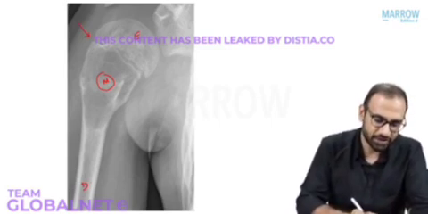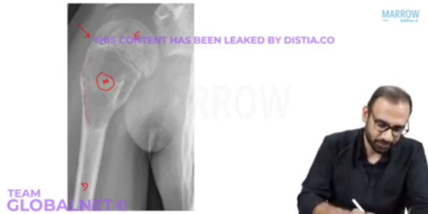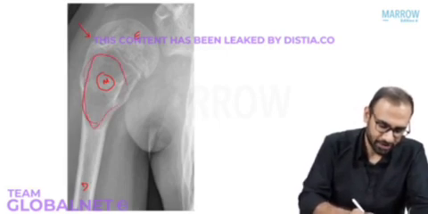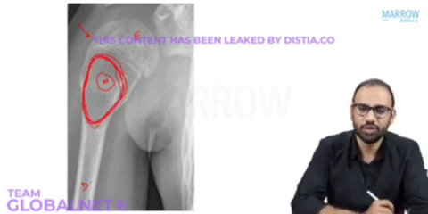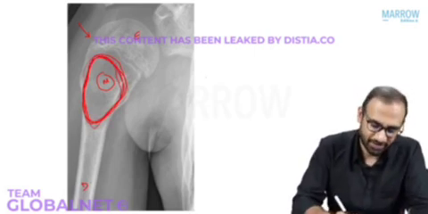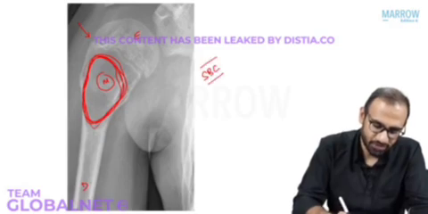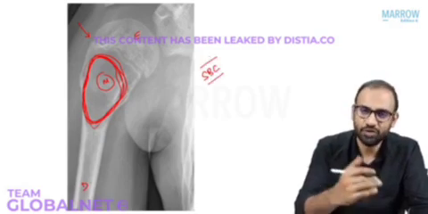Now look at the lesion. Can you describe the lesion? It is a lucent cystic lesion in the metaphysis. It is a single solitary centric cyst in the proximal humerus. What do you think it is? It is your simple bone cyst. That's how easy it is if you know how to pick it up on X-ray.